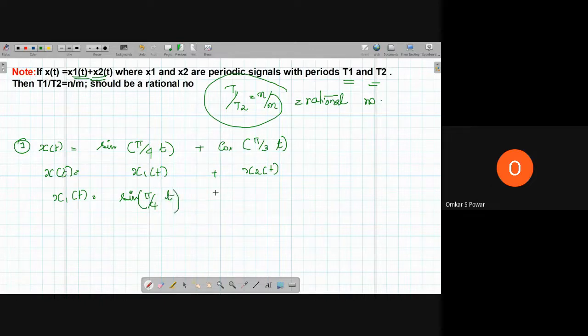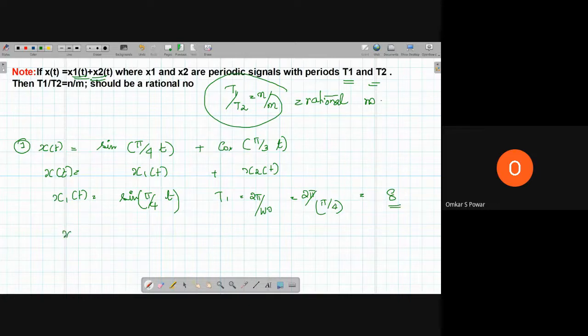Now, what is the period? T1 is equal to 2π by ω₀, where ω₀ is π/4 for this signal, so T1 is equal to 8.